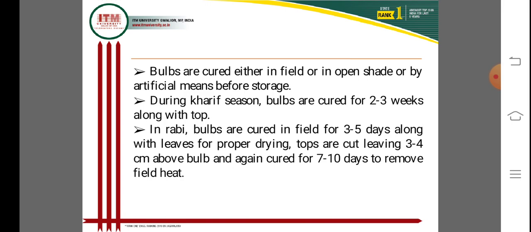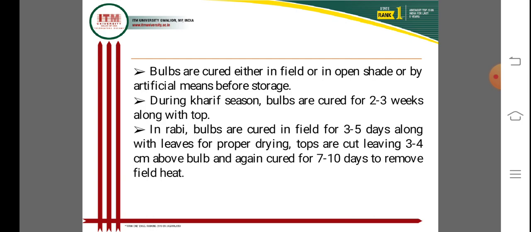Bulbs are cured for 2 to 3 weeks along with the tops. The tops can be cut to increase the curing capacity, and bulb quality and size depend on the Kharif season.